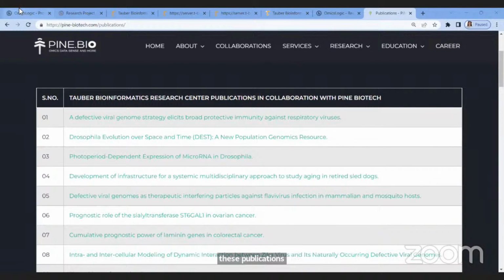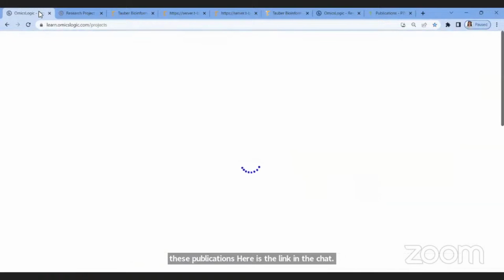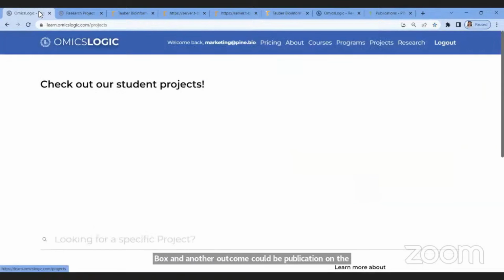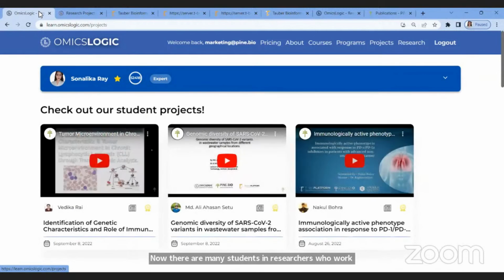And another outcome could be a publication on the OmicsLogic Learn portal as well. Now, there are many students and researchers who work on a short-term project maybe. And so what they do is they submit their project once it's completed on the portal. And then when they extend their fellowship, they validate their project, and then take it towards the publication.